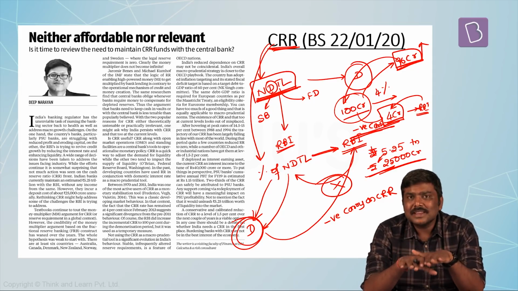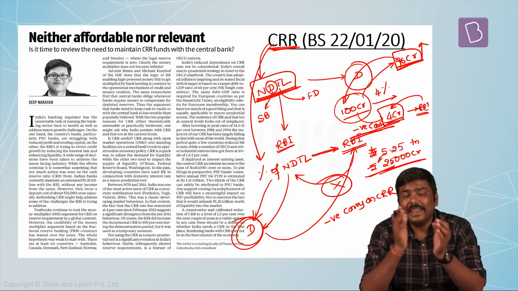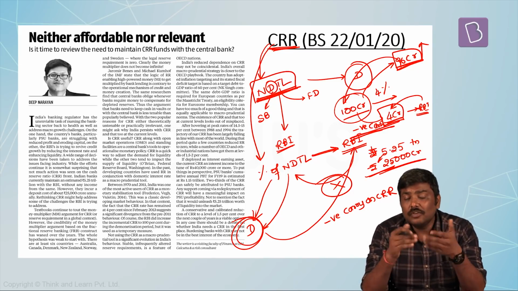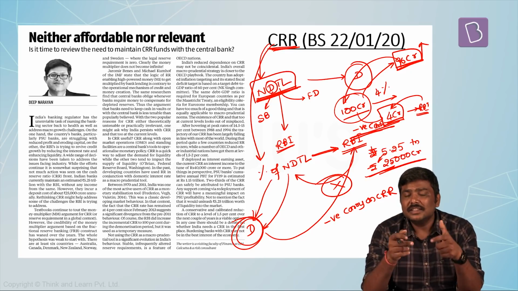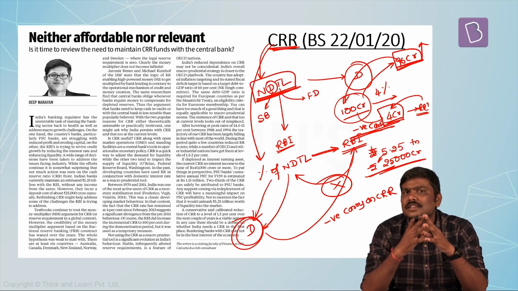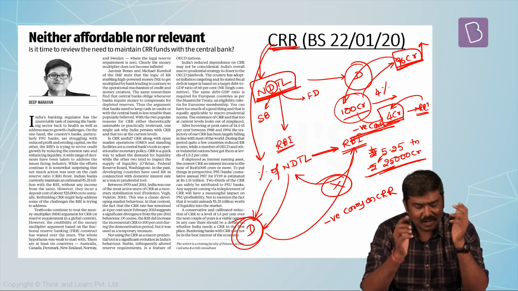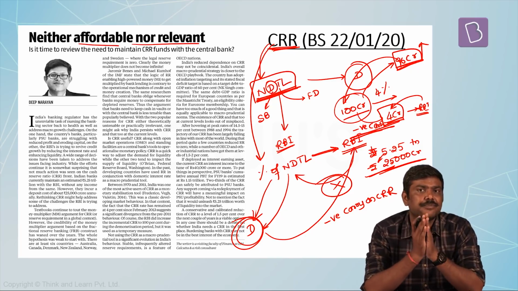The banking sector is already burdened with higher non-performing assets, an increasing issue of willful defaulters, and problems with profits. This is another burden on the banking sector. So the article says this CRR policy is neither affordable nor relevant in the present context.